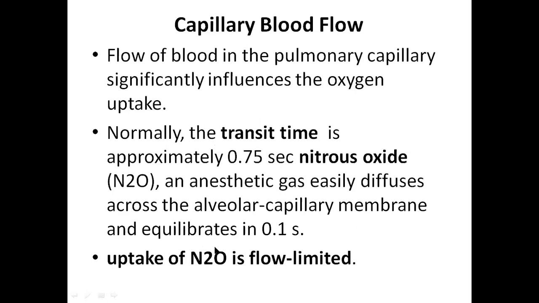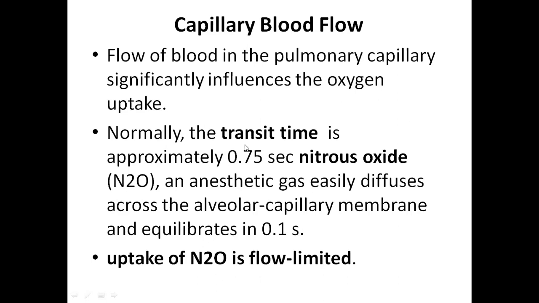So the uptake of nitrous oxide is known as flow limited. That means if the transit time decreases, sometimes heart rate increases. When heart rate increases, the cardiac cycle duration decreases. It can decrease from 0.8 second to almost 0.4 second. Here the duration of diastole decreases, and as heart rate increases, the duration of diastole decreases. To maintain the higher cardiac output, the cardiac cycle duration decreases.